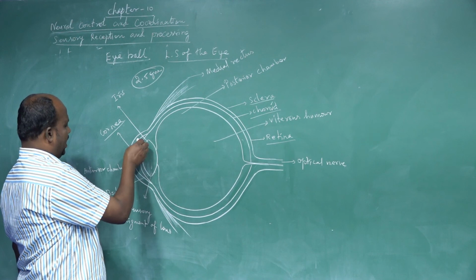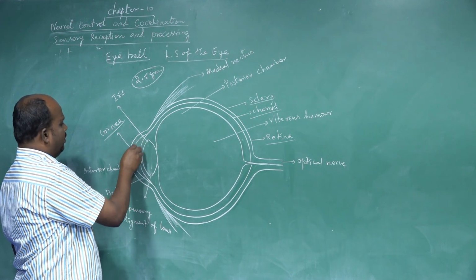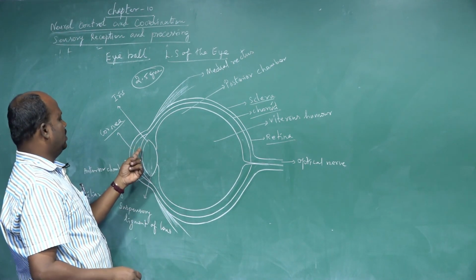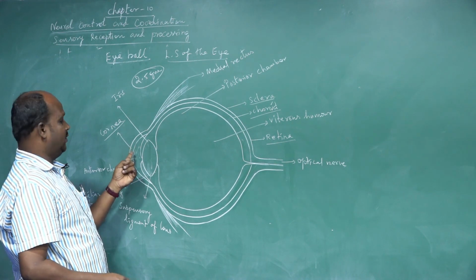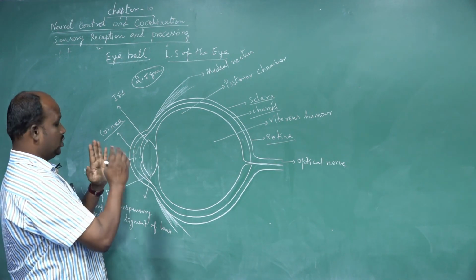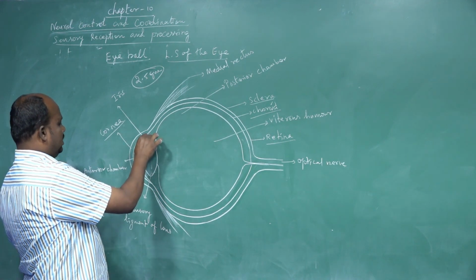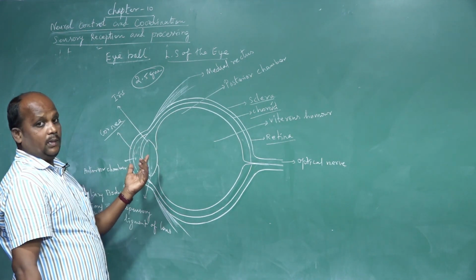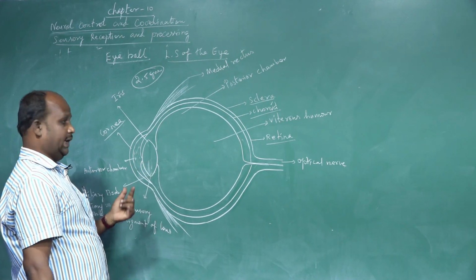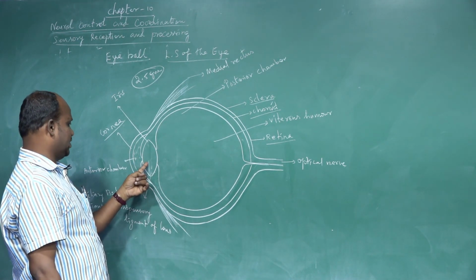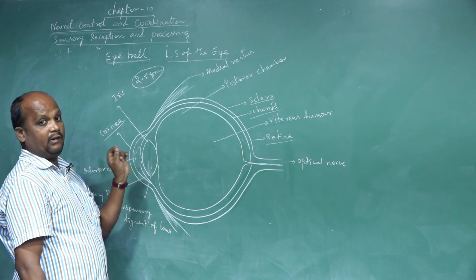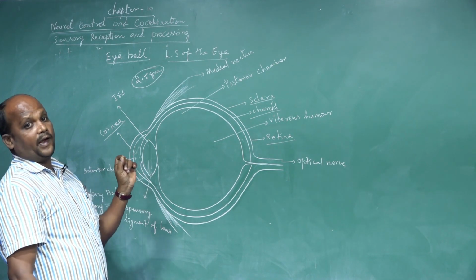Beginning at the cornea, there is a huge chamber filled with aqueous humor, which also maintains the spherical shape of the eye. Another part is the lens, which is a biconcave lens of fibrous nature.